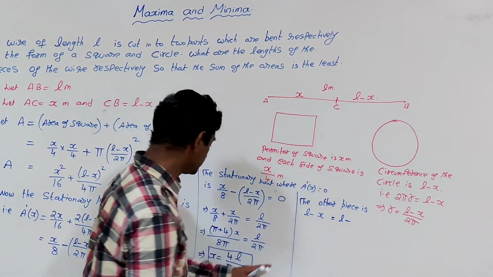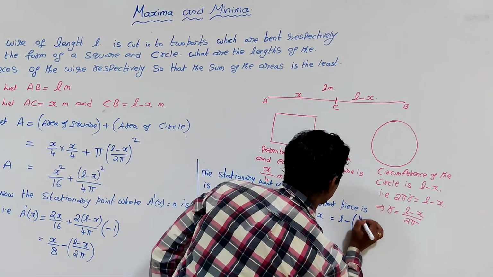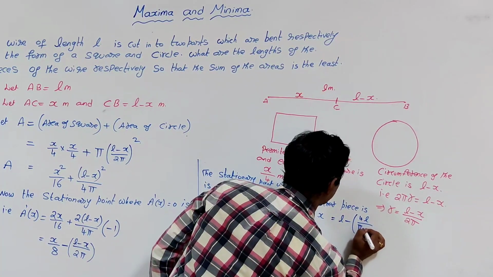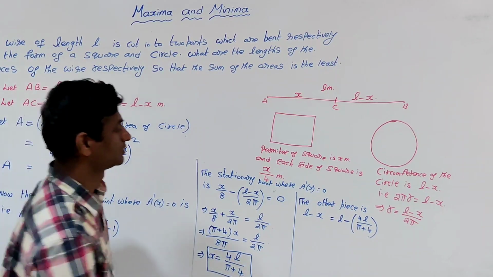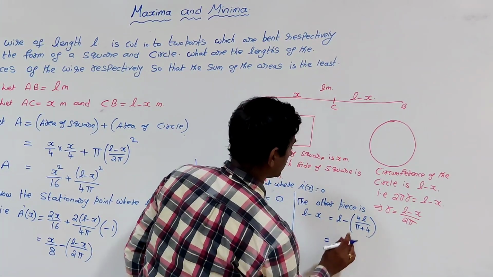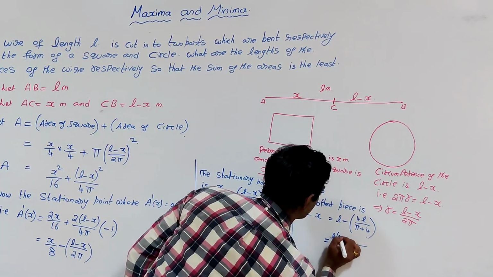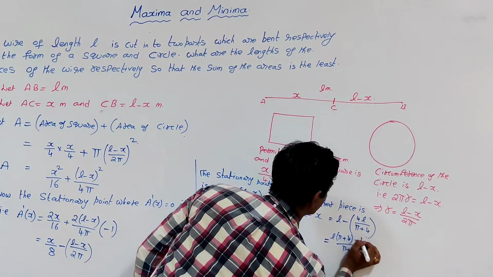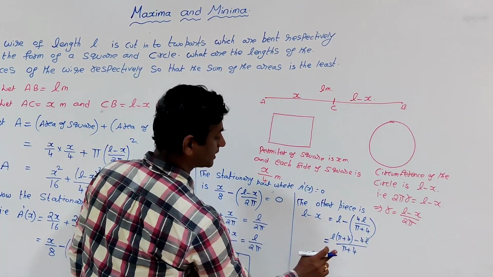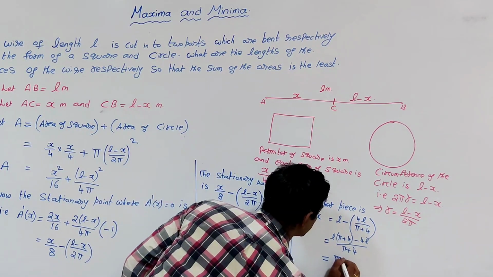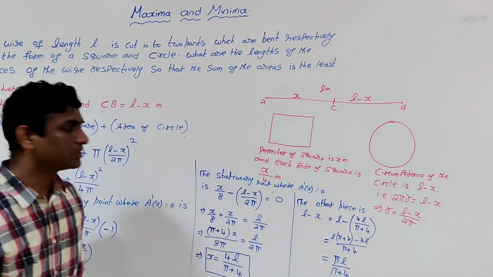L minus 4L by pi plus 4. If you simplify, pi plus 4 is the LCM, so L times pi plus 4 minus 4L, the 4L minus 4L cancels, and we get pi L by pi plus 4. So this is the other part.